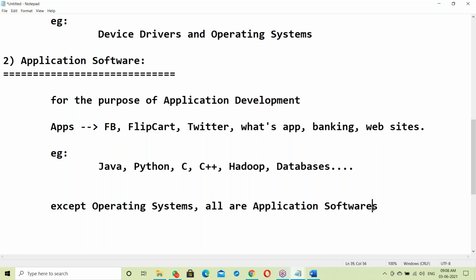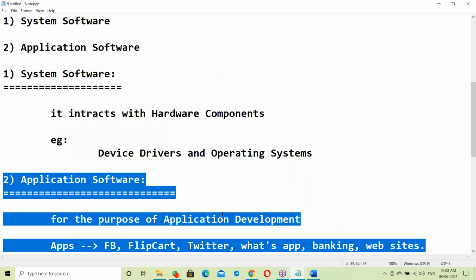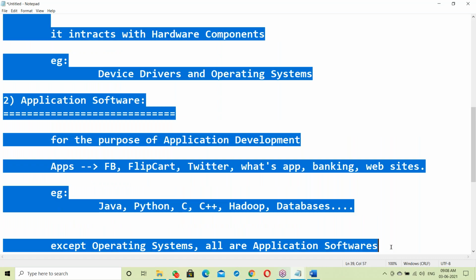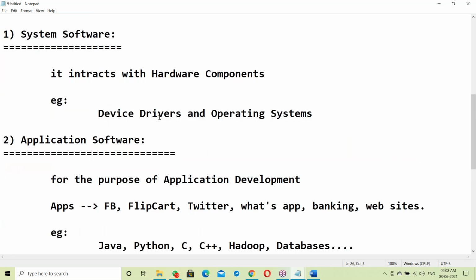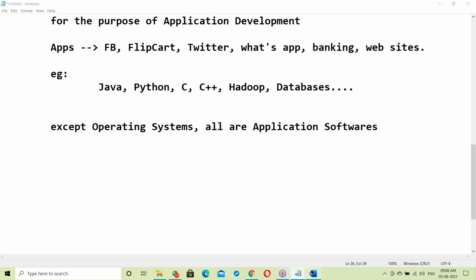We'll be discussing the same topic now. System software, application software, okay. In system software, device drivers are to run the devices, which are not required for us. Our topic is the OS topic. Now let us see about OS.